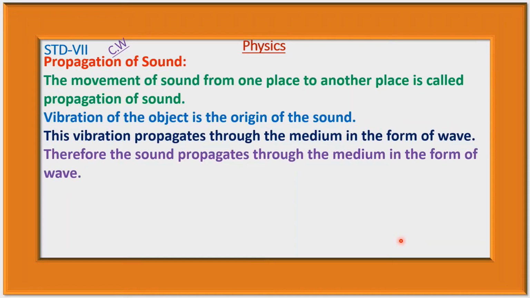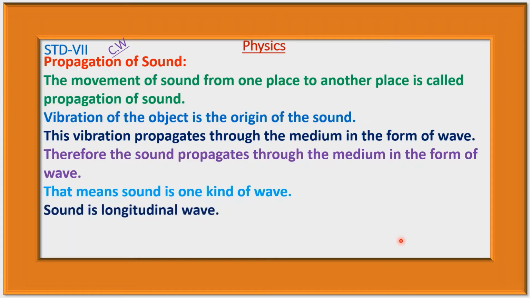This vibration propagates through the medium in the form of wave. Therefore, the sound propagates through the medium in the form of wave. That means sound is one kind of wave. Sound is longitudinal wave. We know there are two types of wave, transverse wave and longitudinal wave, and sound is longitudinal wave.